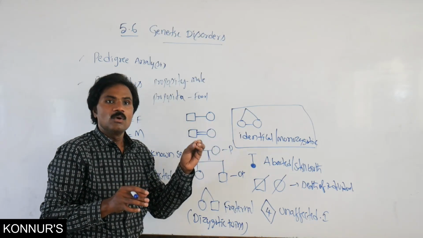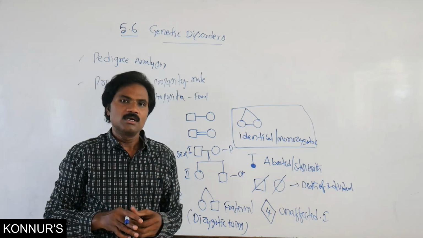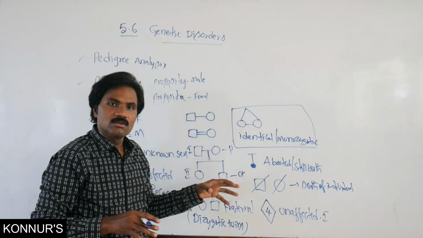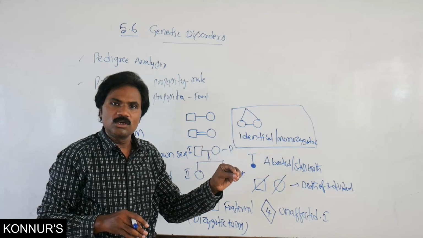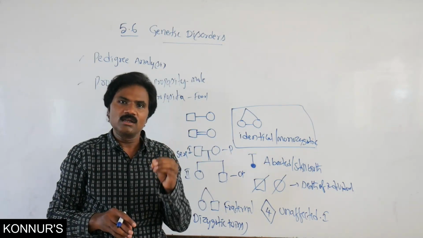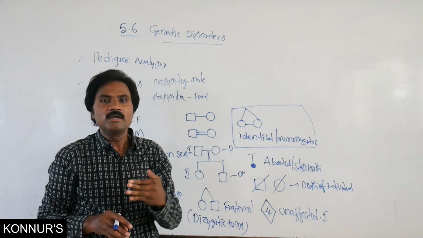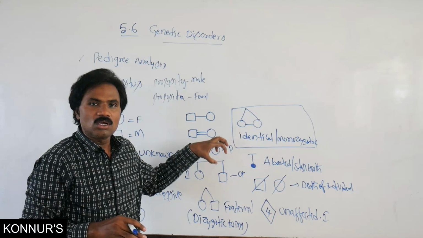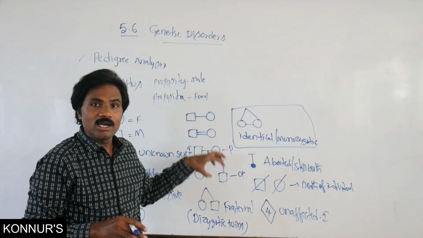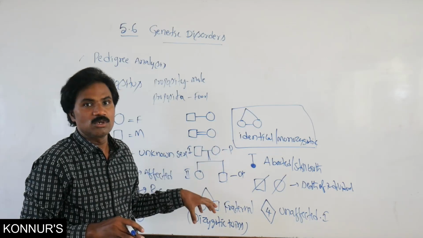So the pedigree analysis represents homozygous, heterozygous, carrier, affected or healthy individuals, and how they are affected. With all this information, one can diagnose particular genetic traits.